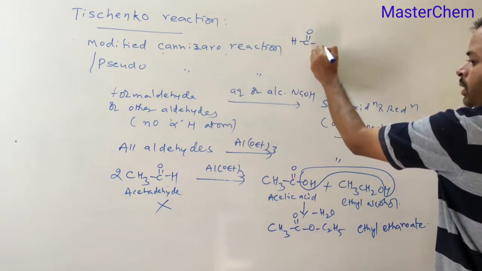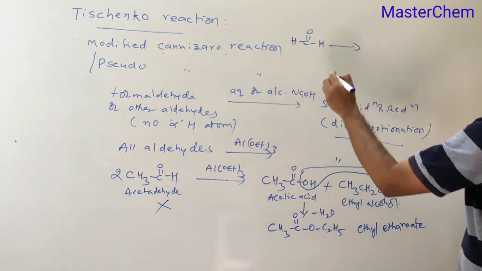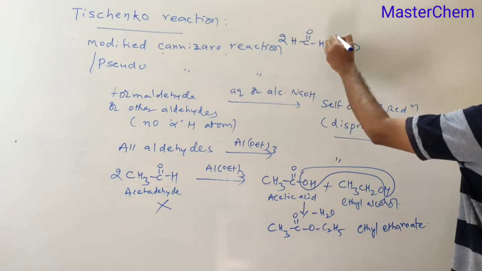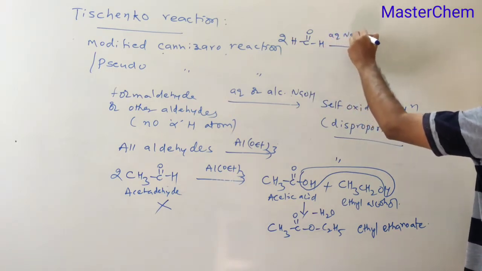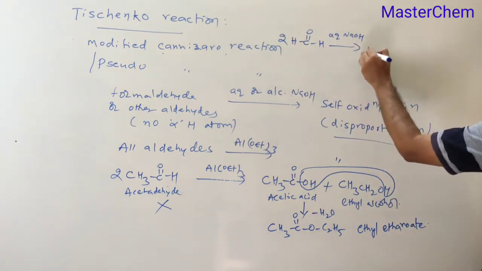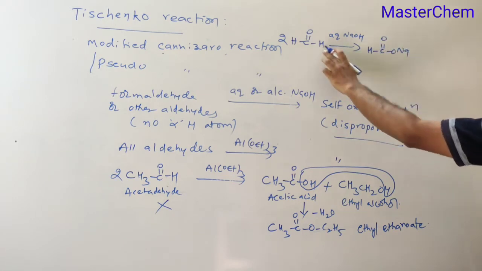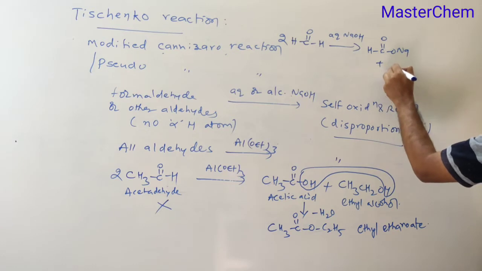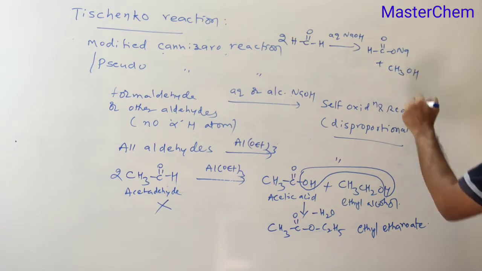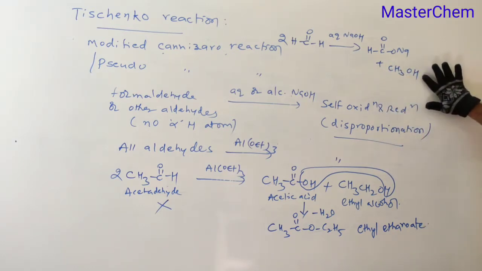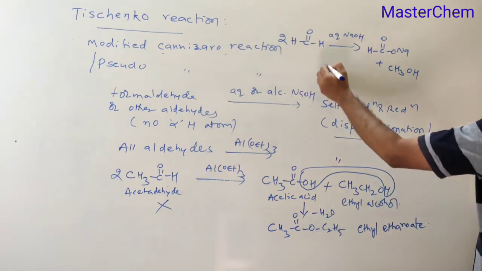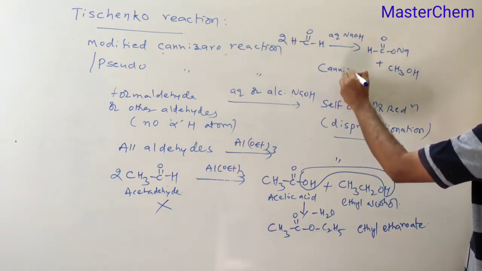HCHO, 2 moles, in presence of aqueous NaOH, converts into self-oxidation and reduction products, HCOONa and CH3OH. This is the oxidation product and this is the reduction product. This is called the Cannizzaro reaction.